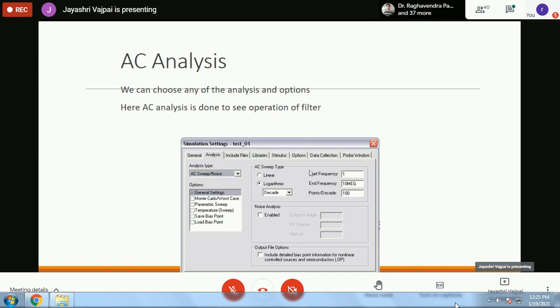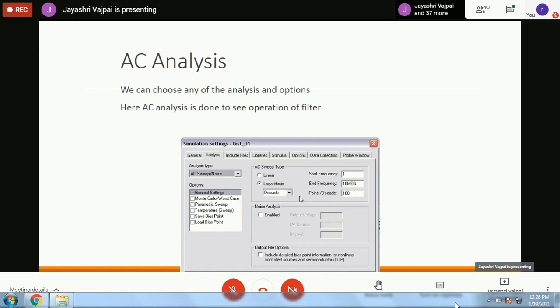Now, if you want to have some small range of inputs, you can use a linear sweep analysis. But if we want the entire spectrum, for example from 1 hertz to 10 megahertz, then this scale should be logarithmic in nature. All of you know that whenever we go for frequency domain analysis, we normally use a log scale for the frequency.